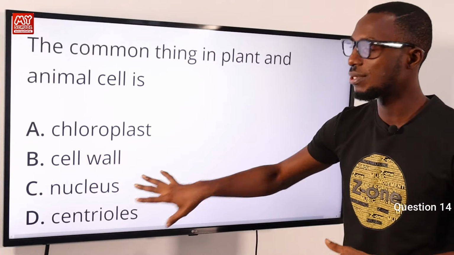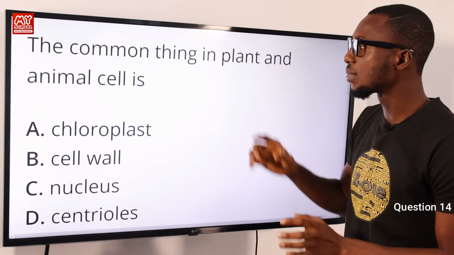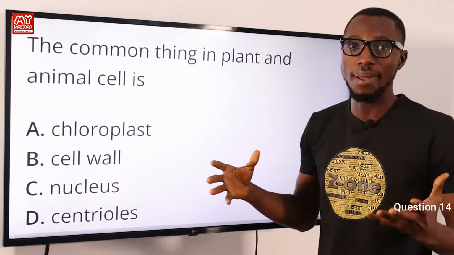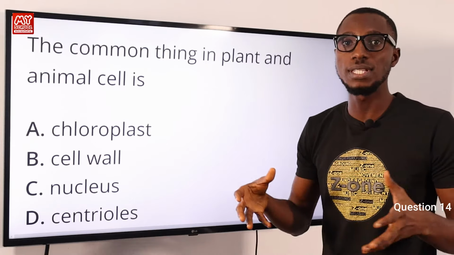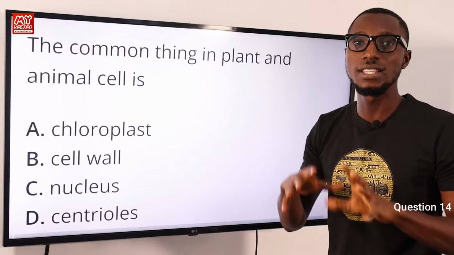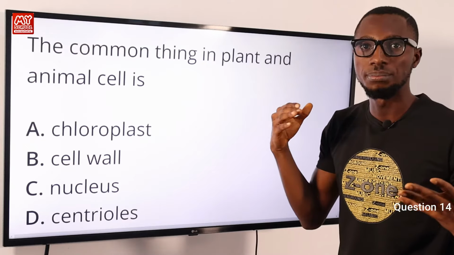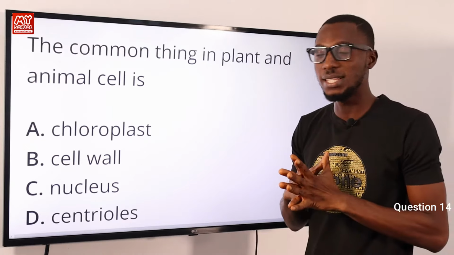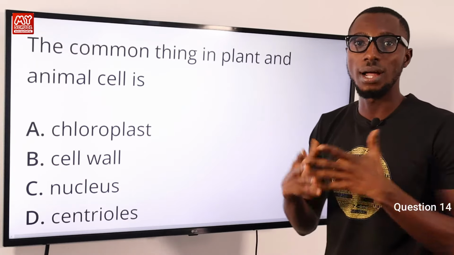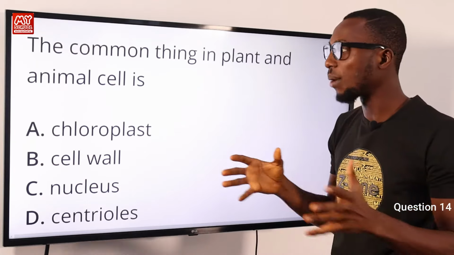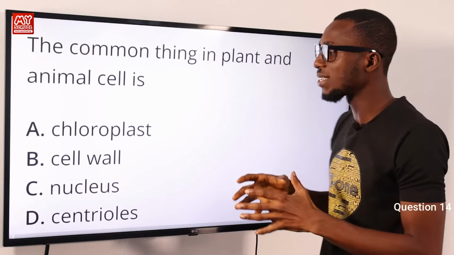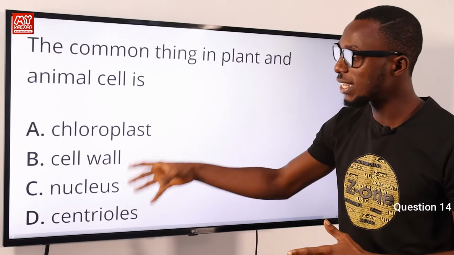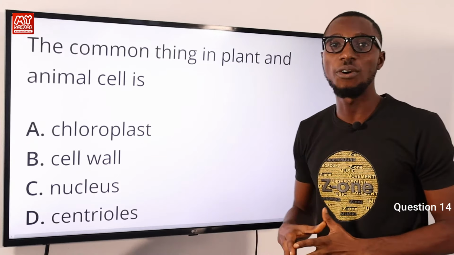Then let's talk about the nucleus. Of course, the nucleus is present in both plant and animal cells, except for bacteria and blue-green algae. So nucleus is very correct. It's responsible for controlling the activities of the cell, growth and other things that are entailed. The nucleus also carries the genetic information about that particular organism. So the common thing in plant and animal cell is option C for nucleus. Nucleus is the correct answer.